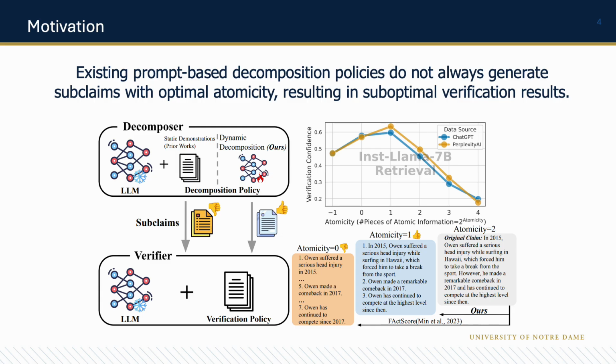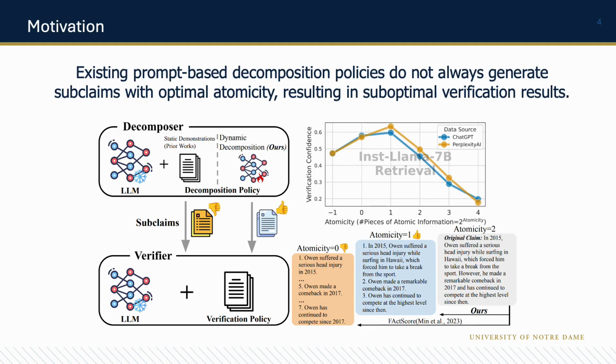We found existing prompt-based decomposition policies do not always generate subclaims with optimal atomicity, resulting in suboptimal verification results. The figure at the upper right shows that the verification confidence of the verifier peaks at atomicity 1. That means the verifier here, Llama, prefers input claims with 2 pieces of atomic information. But the example at the lower right shows that the decomposition policy from VecScore always generates subclaims with atomicity 0. So it fails to generate subclaims that best evoke the verifier's performance, leading to suboptimal results.